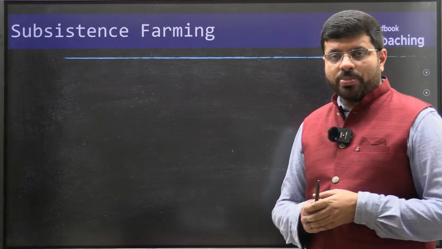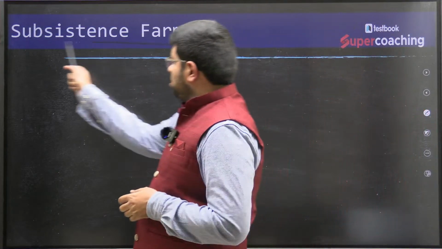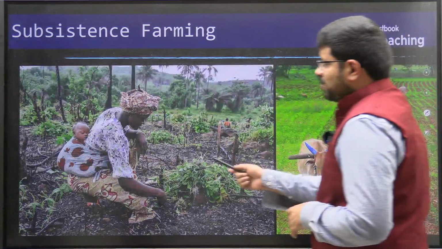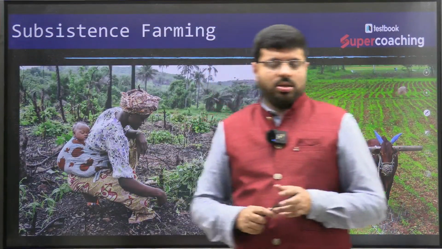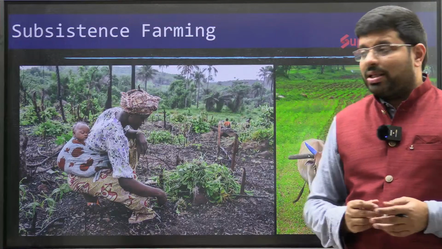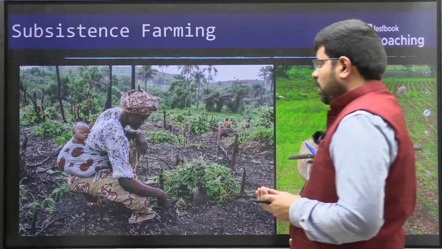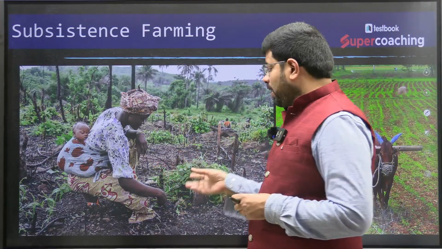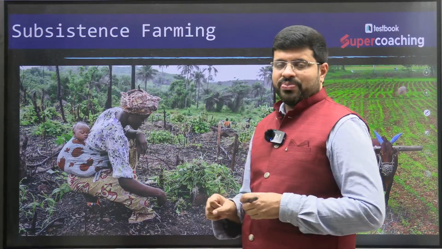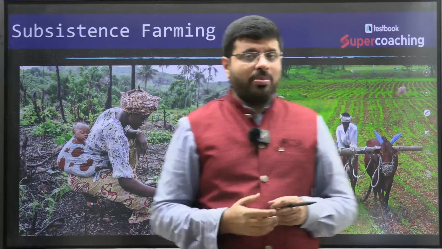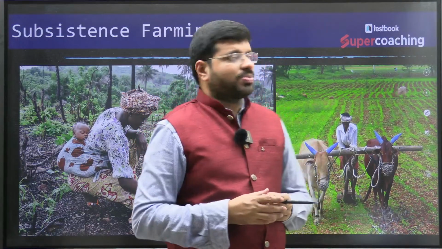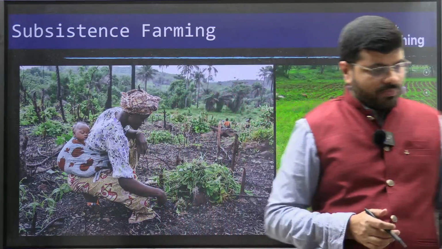Then we will go to the next topic, subsistence agriculture. What is subsistence? For example, you see this picture, subsistence agriculture. What you mean by subsistence is there is not much of an input. While you are cultivating crops, you don't have much ability to bear more inputs. Tools are very primitive, or the older ones, as you can see here, ox and all. That is what we call subsistence agriculture or subsistence farming.